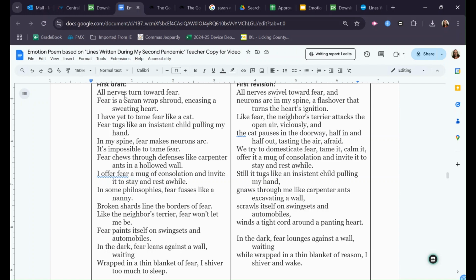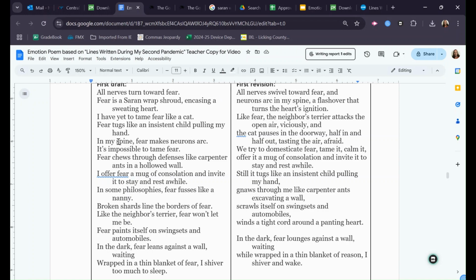My first line, I have all nerves turned toward fear. I was thinking of this idea where you have that sort of jump scare and everything in your body seems like it's on high alert. Well, I wanted something that had a little more energy than turn, so I added swivel. I think that feels a little faster and gives a little more of the impression that you're alert to whatever direction the thing that's threatening you is coming from.